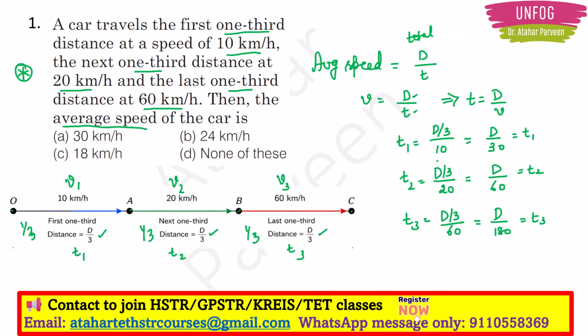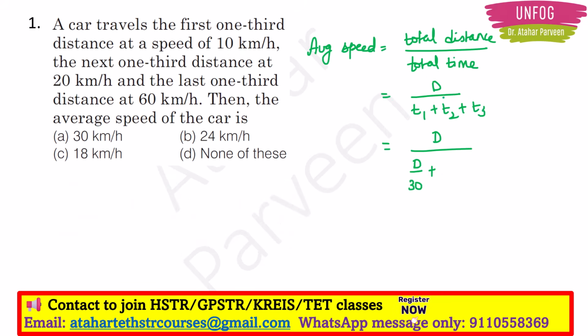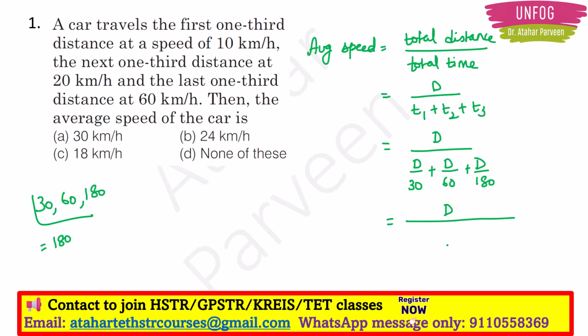D by 60 and T3 was D by 180. So we will write it here: D by 60 plus D by 180. Now I can do LCM for the denominator, right? If I do LCM, I will get LCM 180 only. So this one will be equal to D whole divided by, here I will write 180.